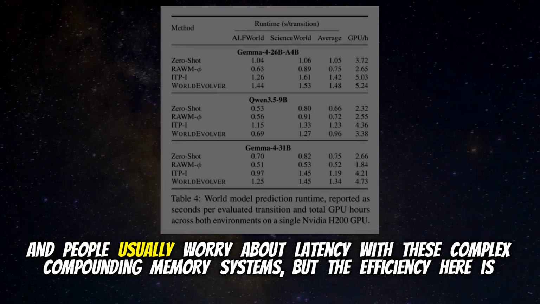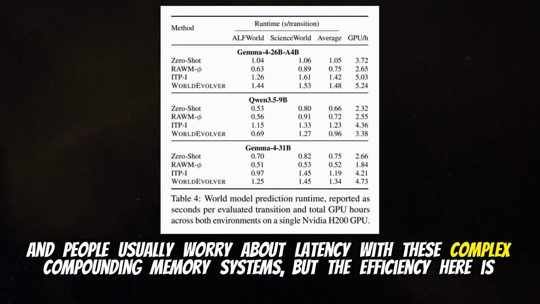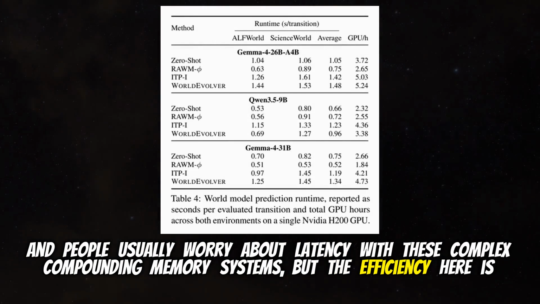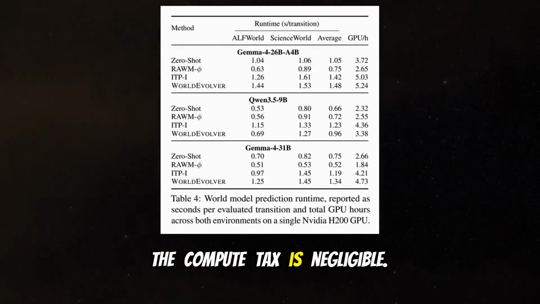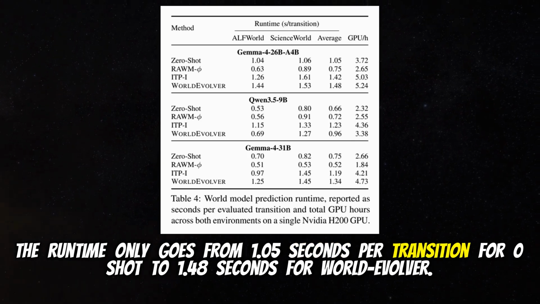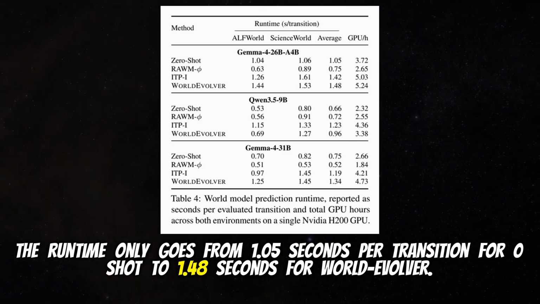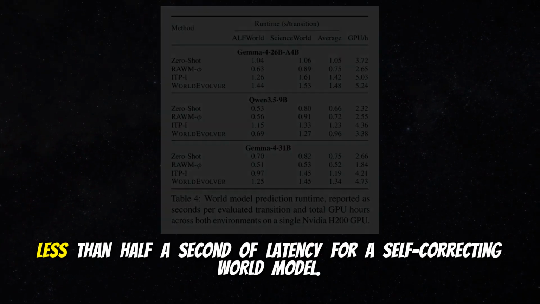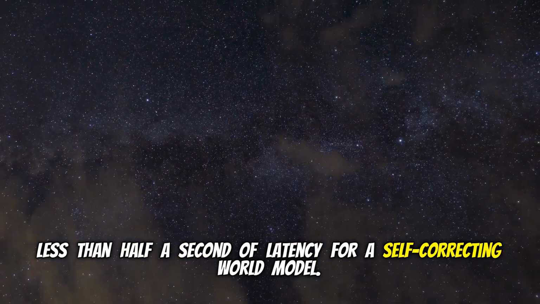Exactly. And people usually worry about latency with these complex compounding memory systems, but the efficiency here is incredible. The compute tax is negligible. The runtime only goes from 1.05 seconds per transition for zero shot to 1.48 seconds for WORLDEVOLVER. Less than half a second of latency for a self-correcting world model.